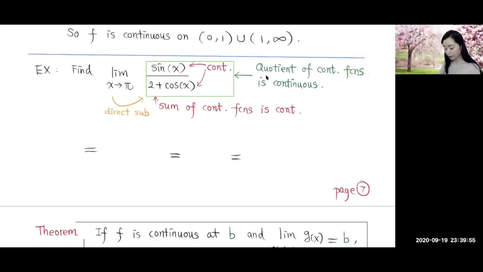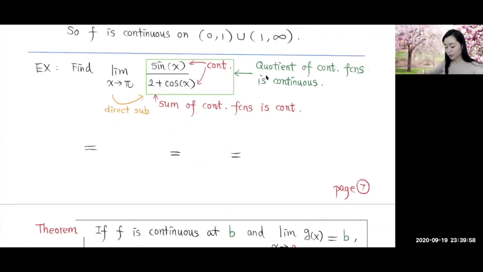Now, another example. We're trying to find this limit over here. We want to see, can I do a direct substitution? Well, if the function here is continuous, then we can do a direct substitution. But let's justify whether this is indeed a continuous function. We know that sine x and cosine x are trigonometric functions, so those are continuous.